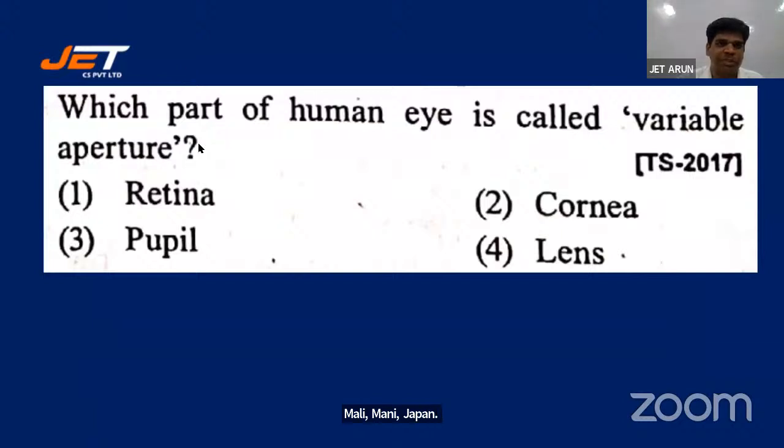Okay, here is the next question, students. Which part of the human eye is called variable aperture? Retina, cornea, pupil, lens.